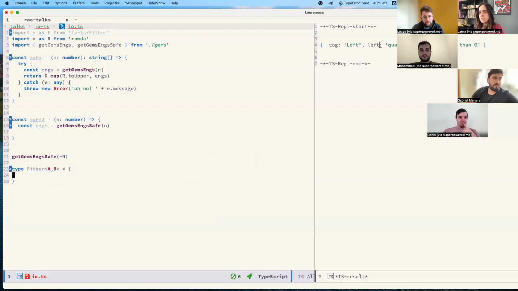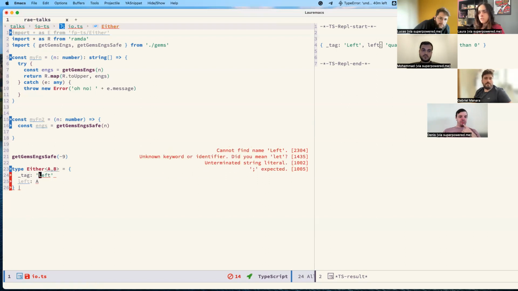It will be some, the tag here will be right or left, and we could have this left, that would be type A. And here we would do the same, oh, like this actually.